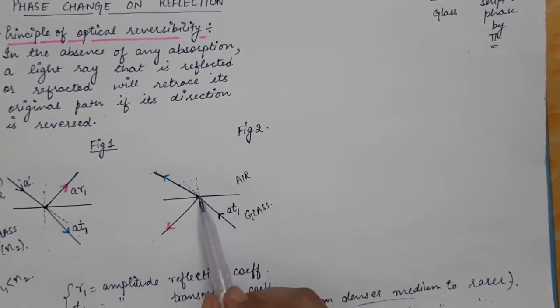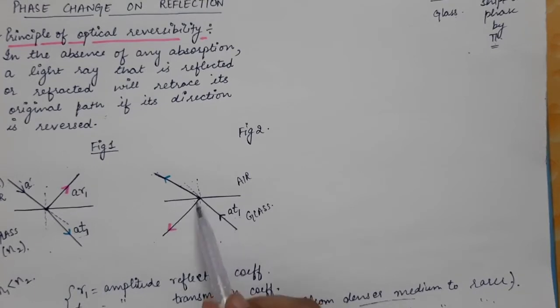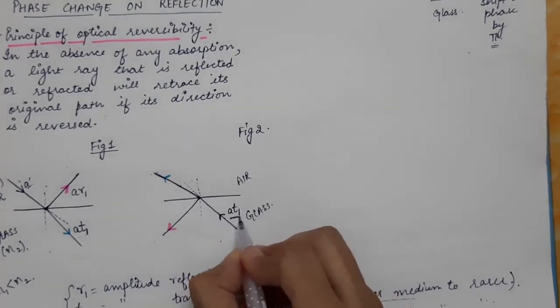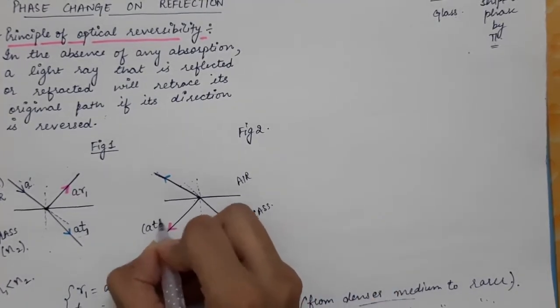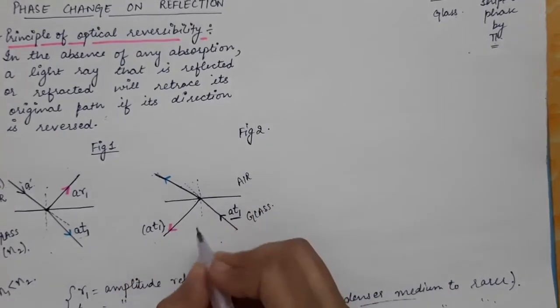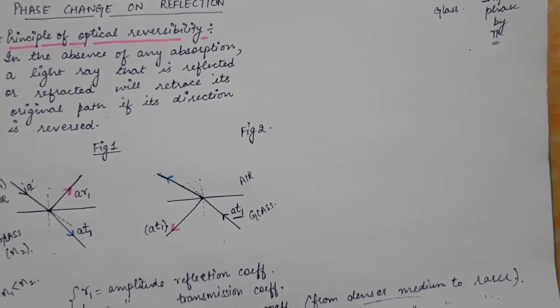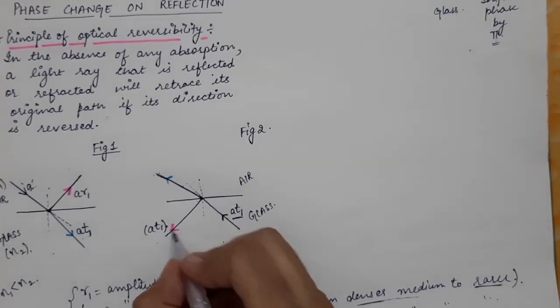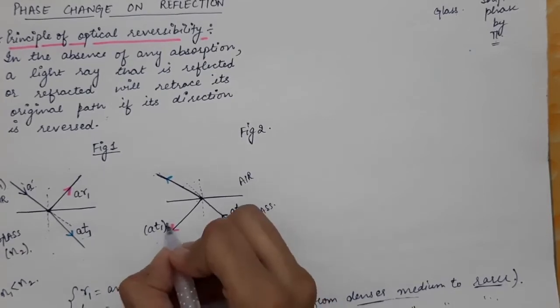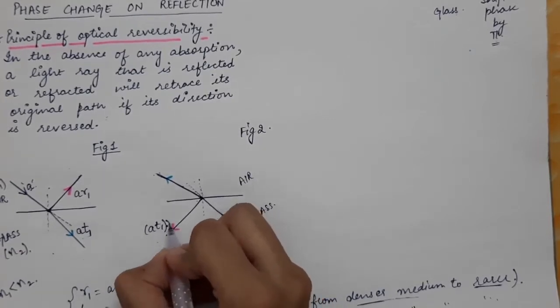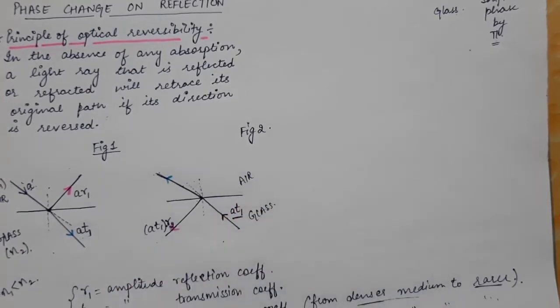Now this light which is reflected in the denser medium, the amplitude of this light ray will be the original amplitude, which is A times T1, times, since it is reflected, the amplitude reflection coefficient, which is R2, because now the incidence is from the denser medium to the rarer medium, so we will be using R2. So the amplitude of the reflected light in this case will be A times T1 times R2.